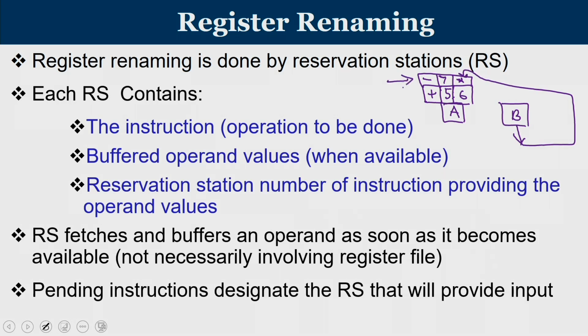So this minus instruction, or subtraction instruction, is actually waiting for an operand which is to be produced by functional unit B, whereas this is ready. As and when the functional unit is ready, this will go.